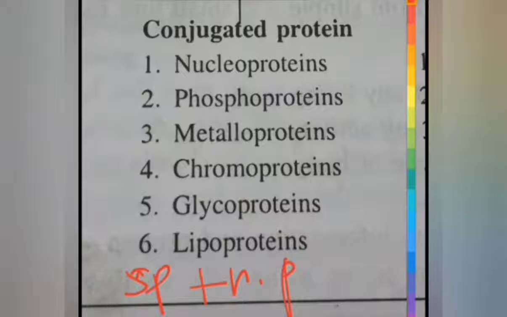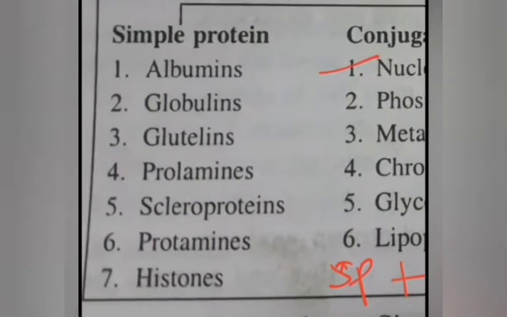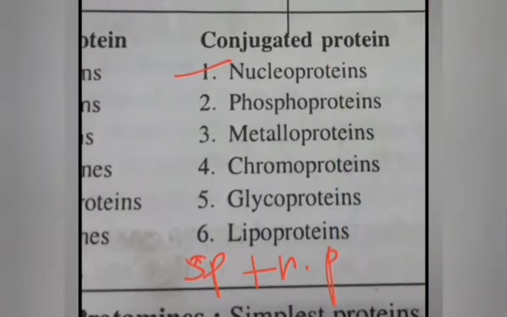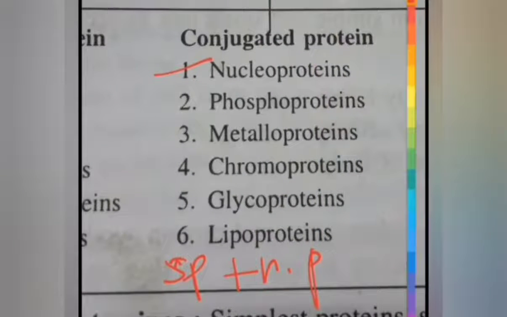and lipoprotein. Okay, so coming to the first one, nucleoprotein, these are composed of simple basic proteins like histone proteins that we have already discussed under simple protein. So the simple protein of the nucleoprotein is a histone protein, and the non-protein substance is nucleic acids. Okay, so in case of nucleoprotein, the simple protein is histone protein and the non-protein substance is nucleic acid. Both of these together make up a conjugated protein known as nucleoprotein.